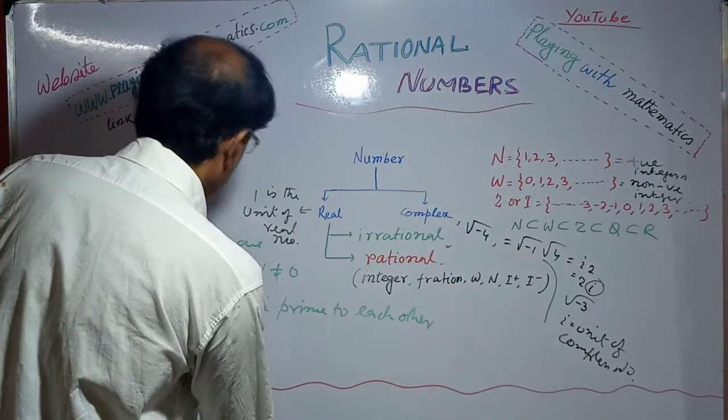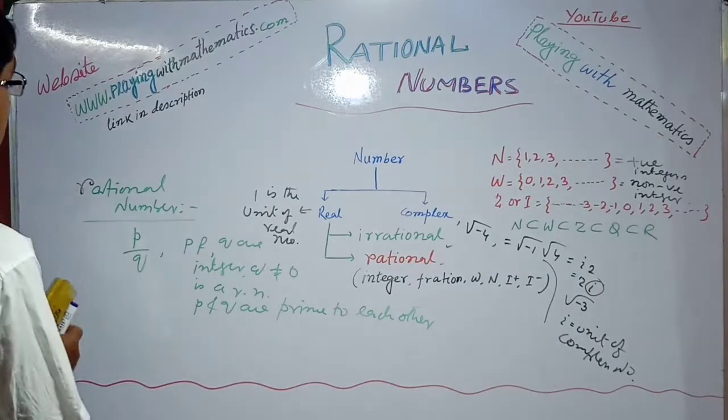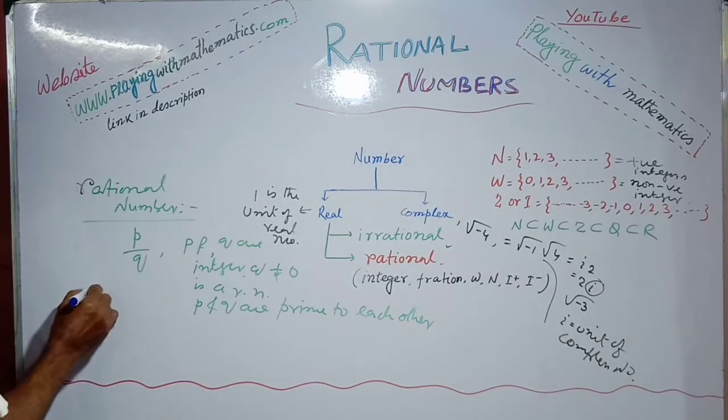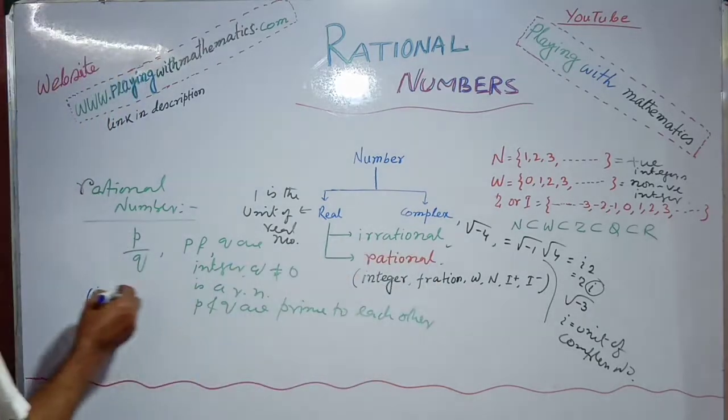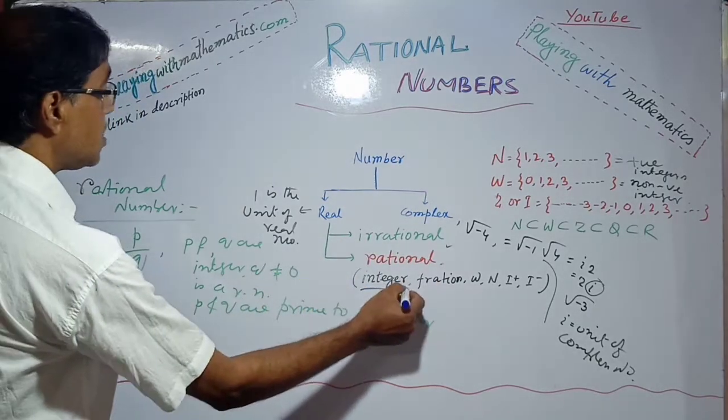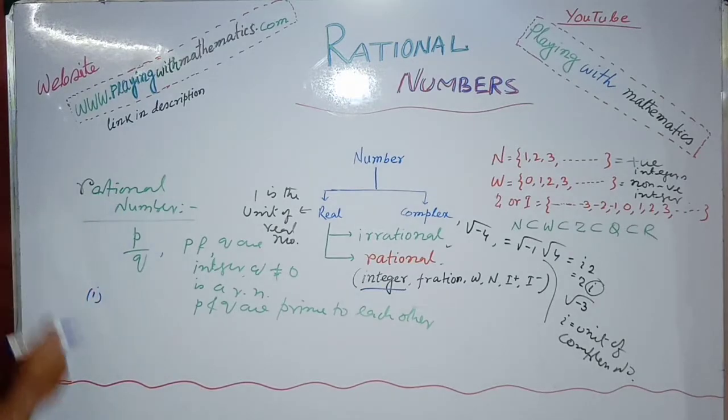Now I will discuss some properties of rational numbers. First, all the integers are included in the rational numbers.